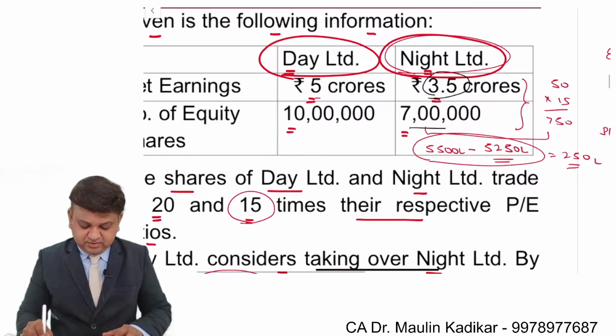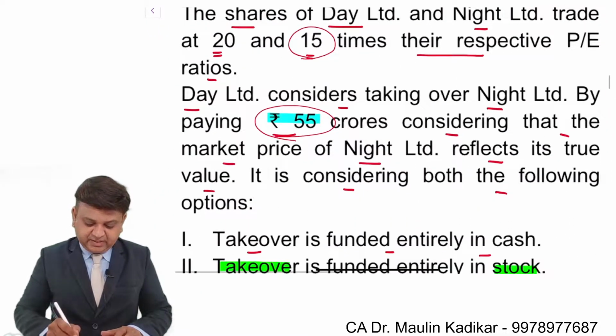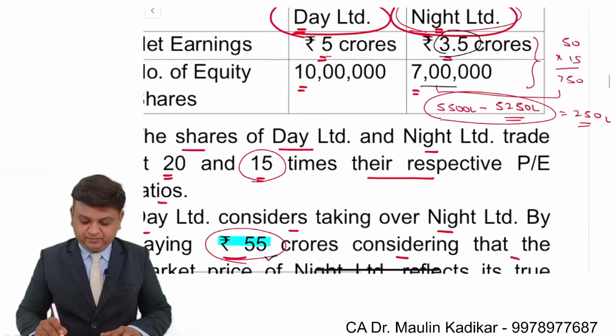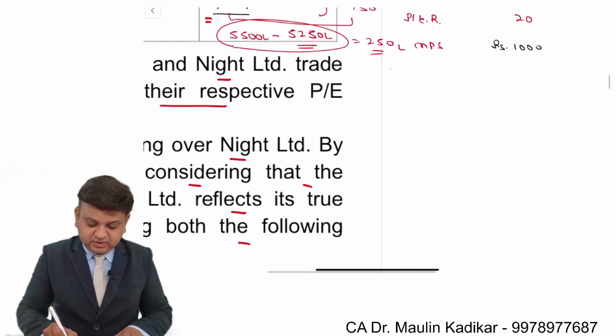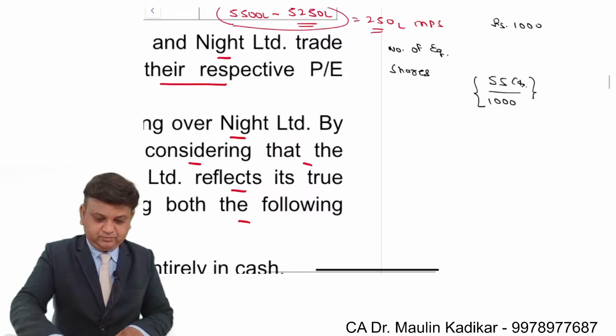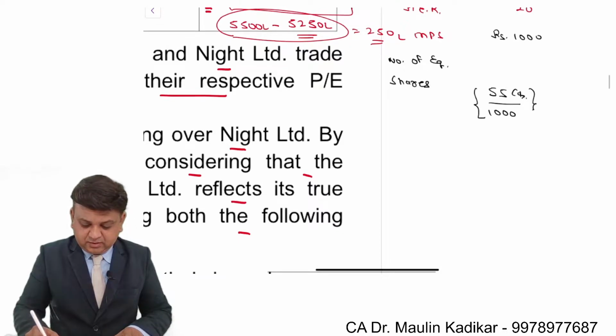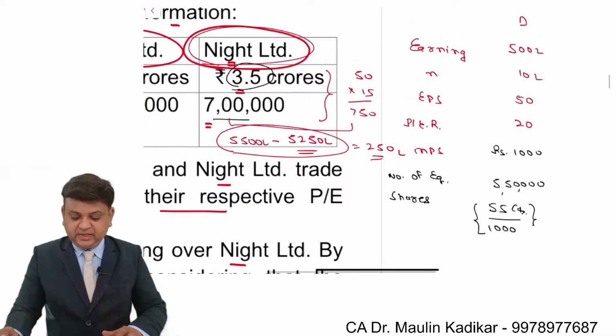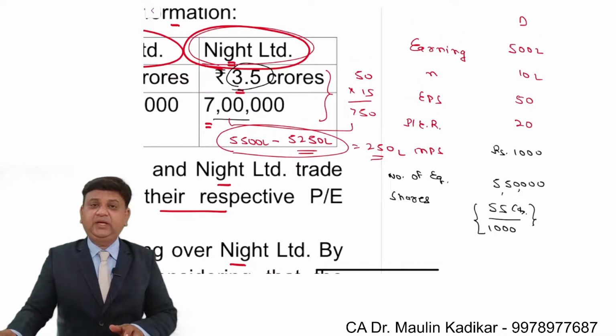As far as the consideration is concerned, it is an amount of rupees 55 crore. So the number of equity shares to be issued will be 55 crore divided by 1000. It means that 5,50,000 shares will be issued. This is the way we can compute first of all how many equity shares will be issued.